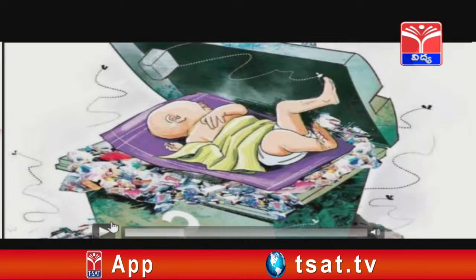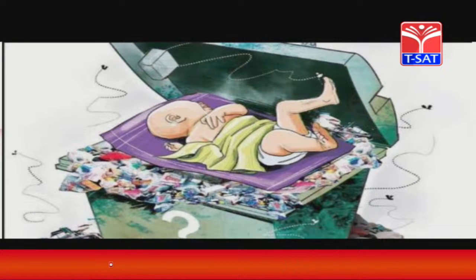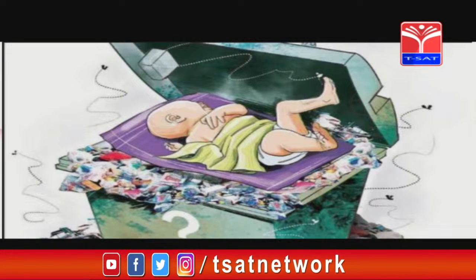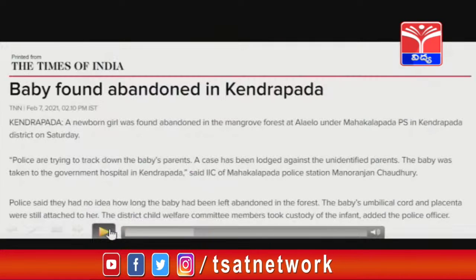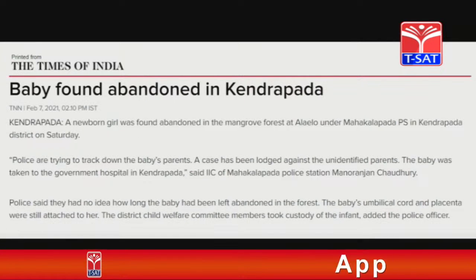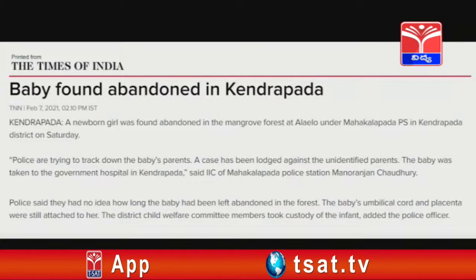We also come across such pictures in newspapers where the infants or the small babies are abandoned on the roads or near the bushes or even in the dustbins. Look at this picture. Dear children, this is another news report, and the news report says a baby found abandoned in a place which is located in the Karnataka state.